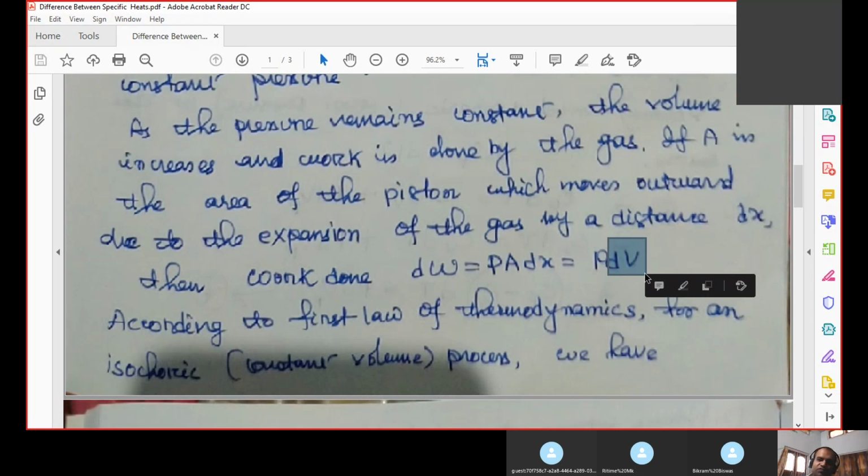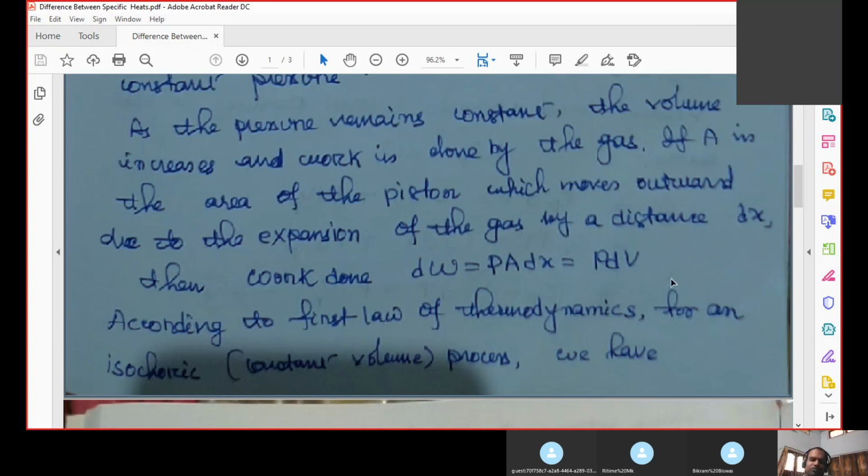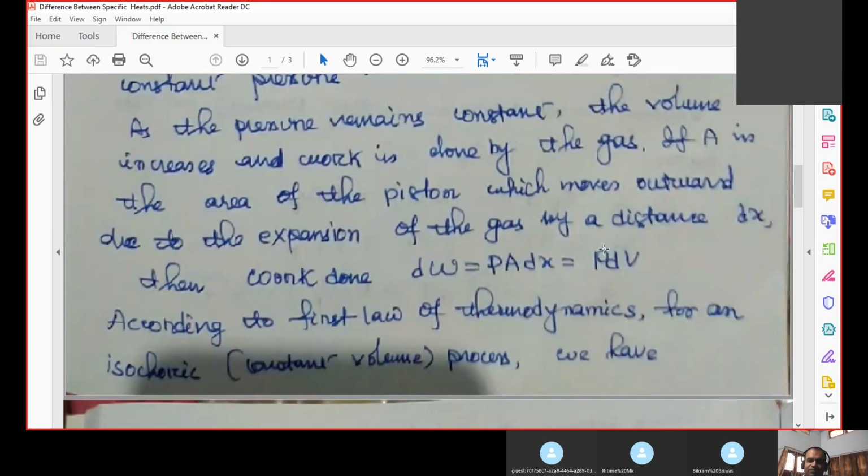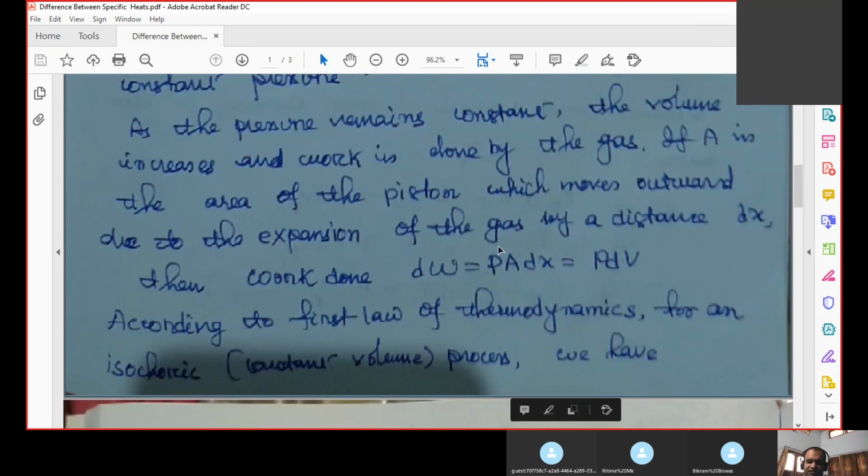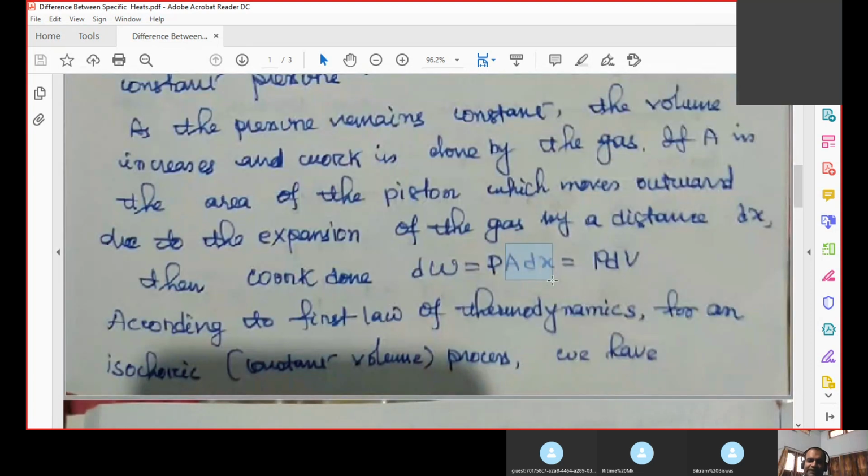So what is volume? Volume is nothing but area multiplied by distance, area multiplied by length. In this case the length is very small, dx, therefore the volume is dV. So this dV here is nothing but equal to A dx.